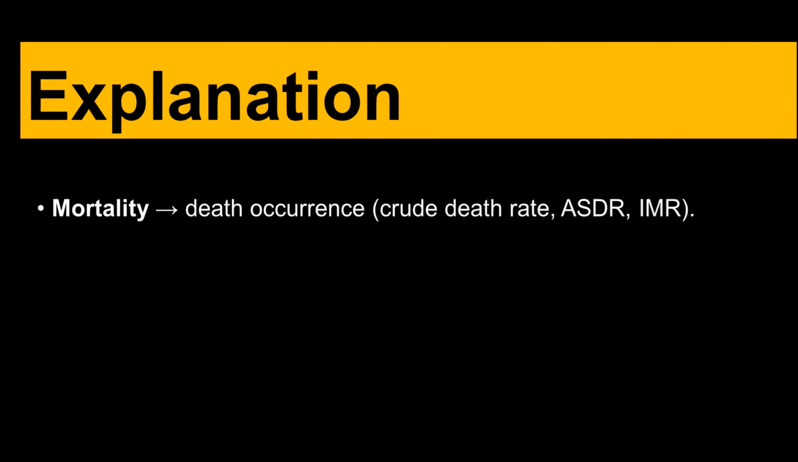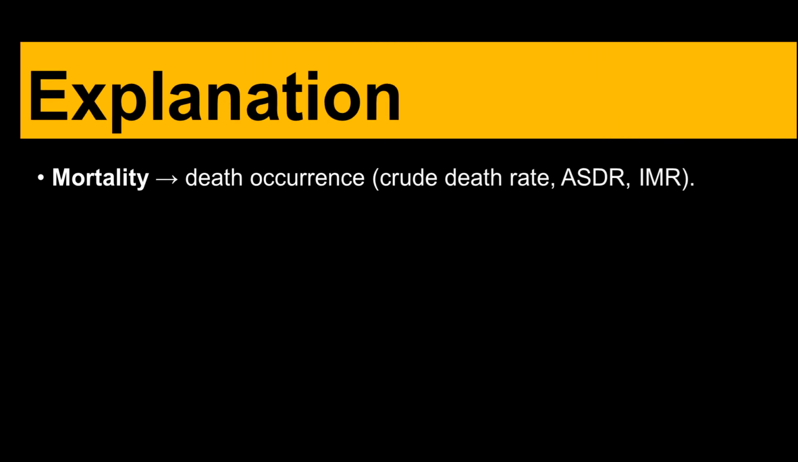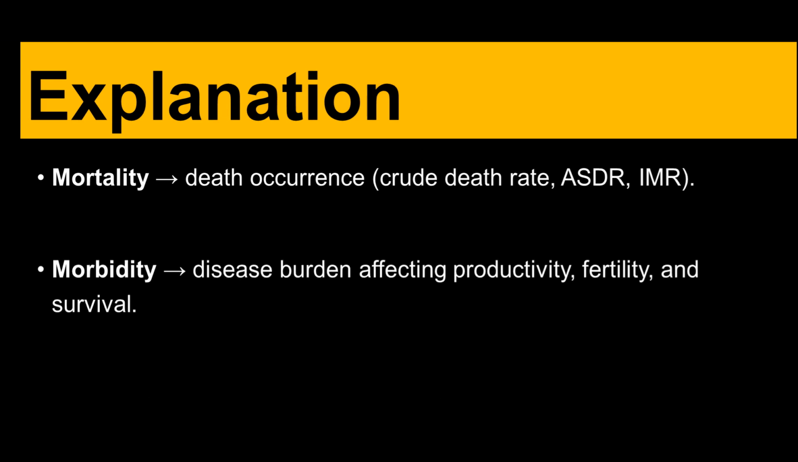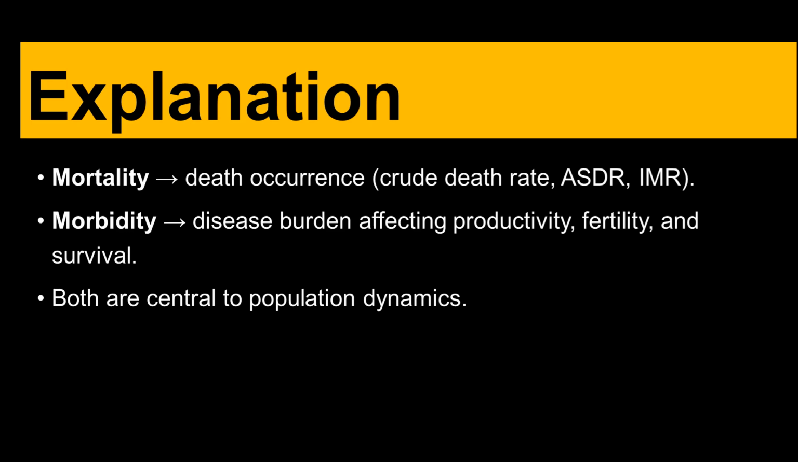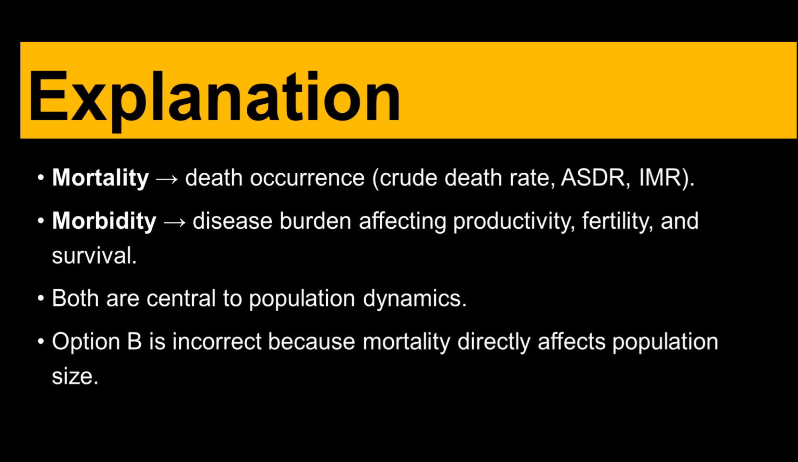Explanation. Mortality: death occurrence, crude death rate, ASDR, IMR. Morbidity: disease burden affecting productivity, fertility, and survival. Both are central to population dynamics. Option B is incorrect because mortality directly affects population size.